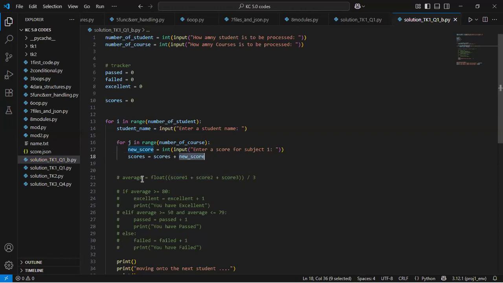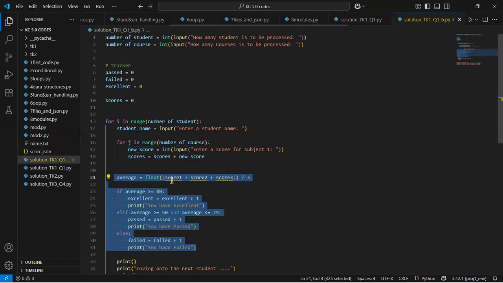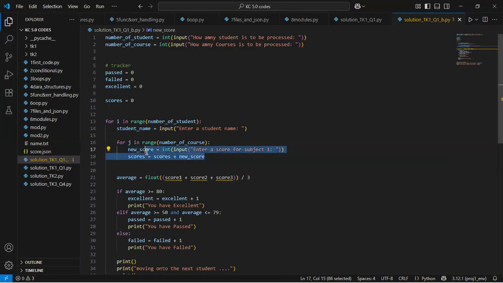So now I can simply come here and uncomment this line. I don't need to carry out this calculation again, because what we are doing here, saying score 1 plus score 2 plus score 3, is similar to what we are doing here, because remember we are collecting the score and adding it to the previous score. So we don't even need to carry out this line again. What I can do is just remove this, and here will be a float of what we have of scores.